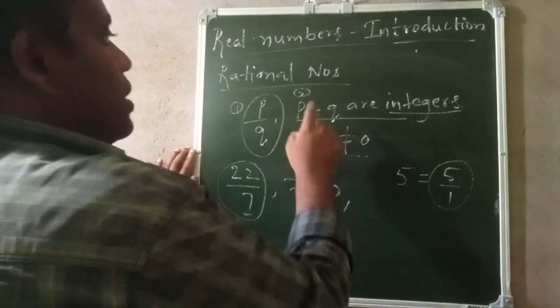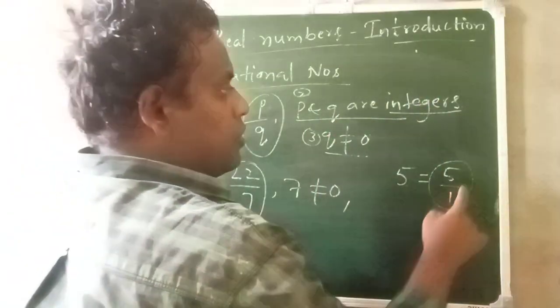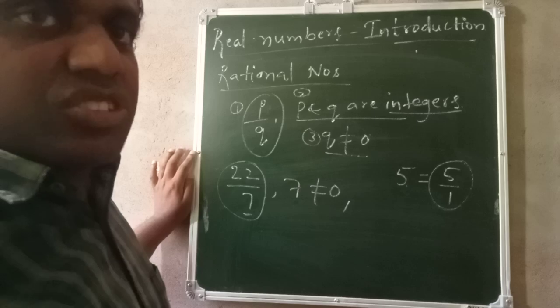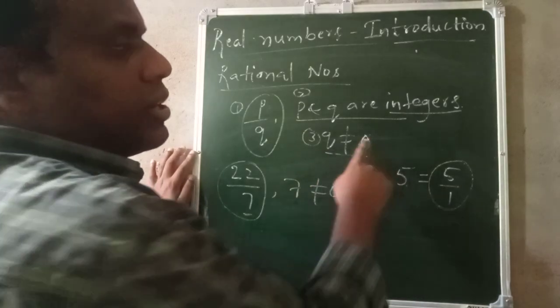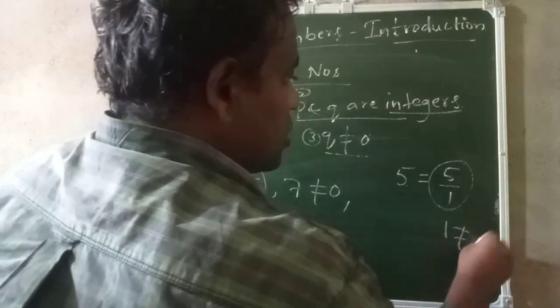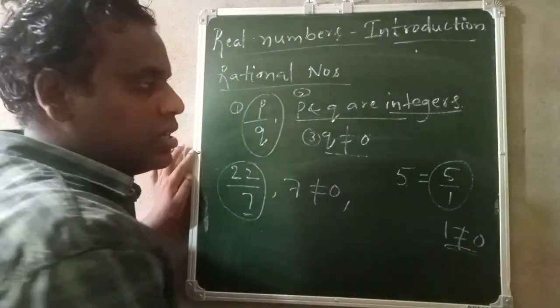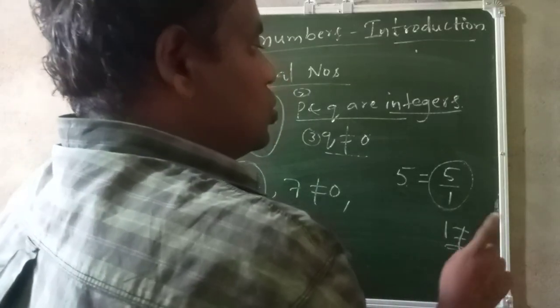Second condition, P and Q are integers. So 5 and 1 both are integers, okay? And third condition, Q is not equal to 0. So in place of Q we have 1, and see, this 1 is not equal to 0. Correct, right? So 1 is different, 0 is different.